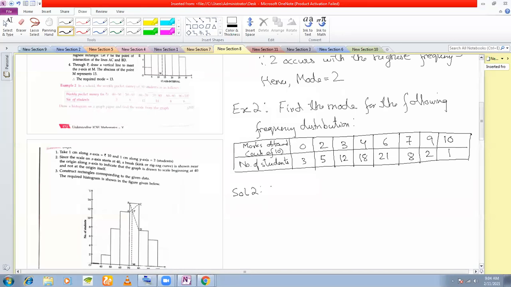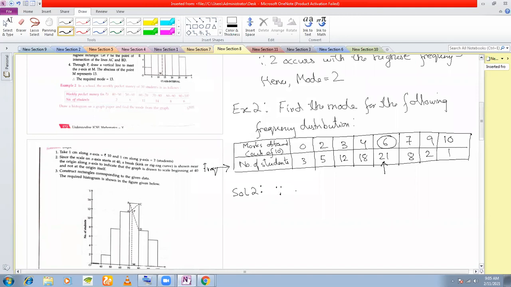Now mode is very easy to locate in this. You see that this is your frequency, right? In order to find out the mode, you locate the one with the highest frequency. Which is the highest frequency here? You see 21 is the highest frequency, right? So therefore mode must be equal to 6. That's it.